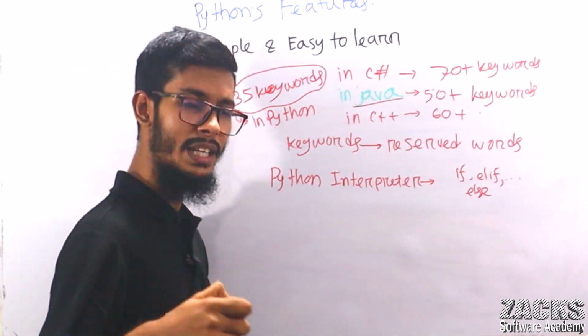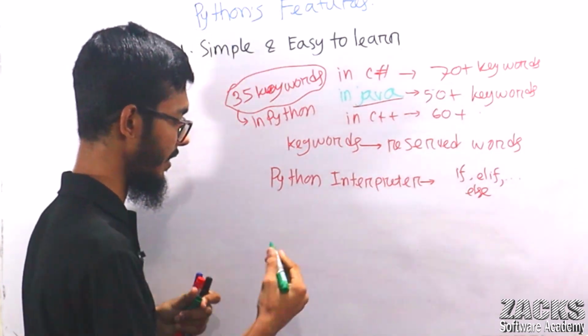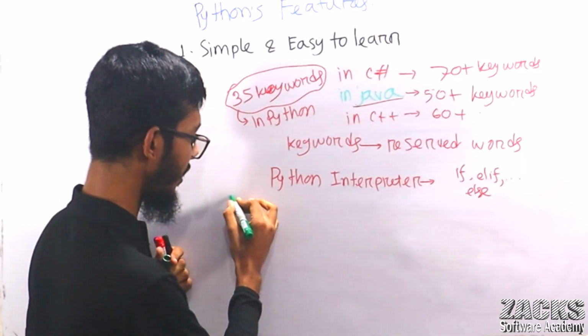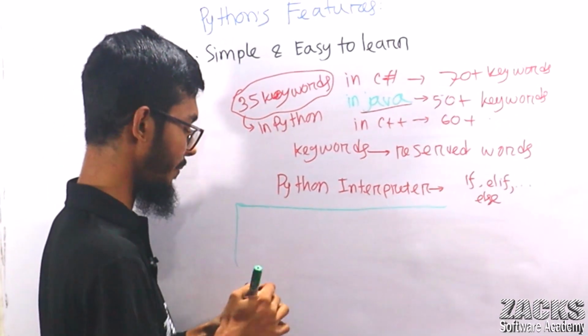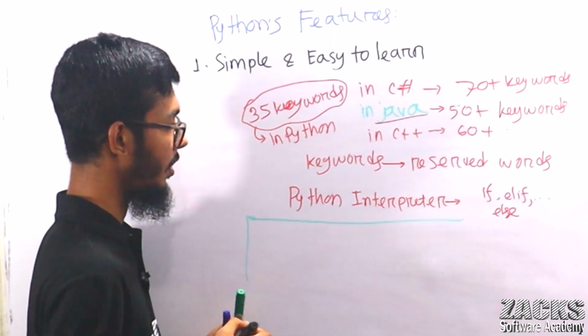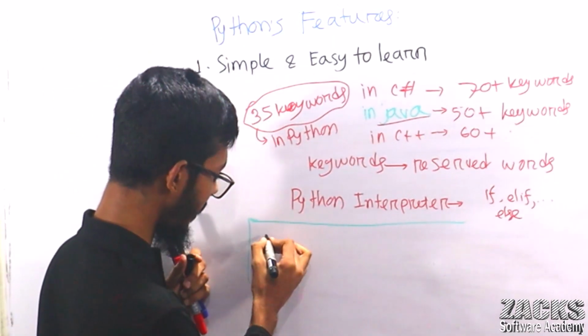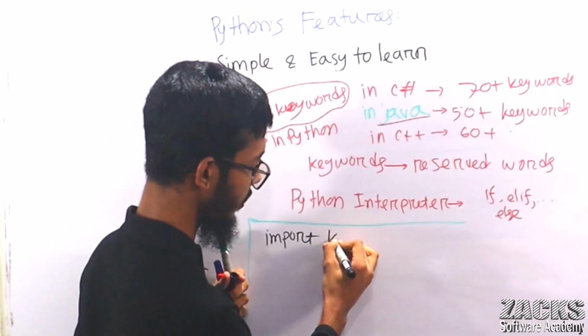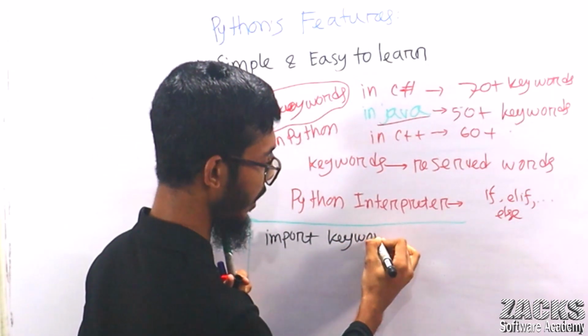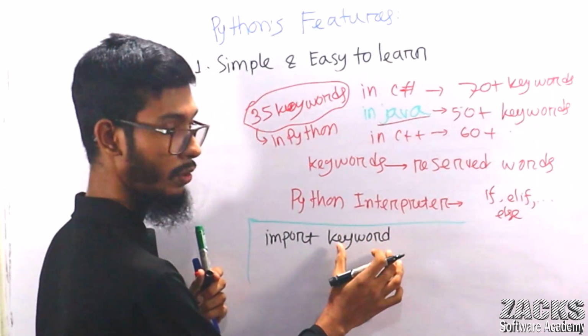If you want, you can see these keywords also. For example, we can create one program to see these keywords. Let me write this code. Import keyword. There is a module in Python called keyword.